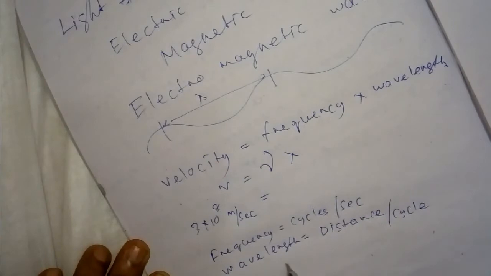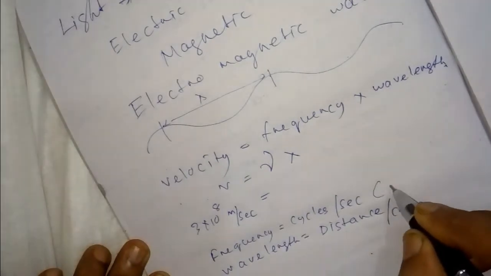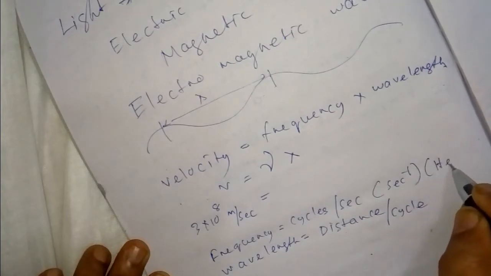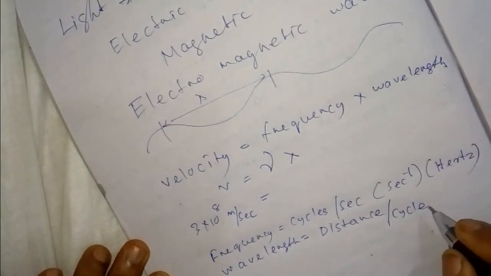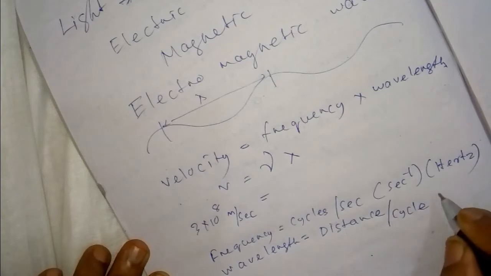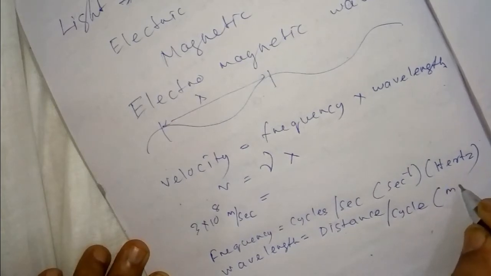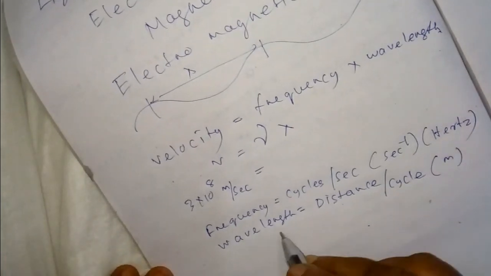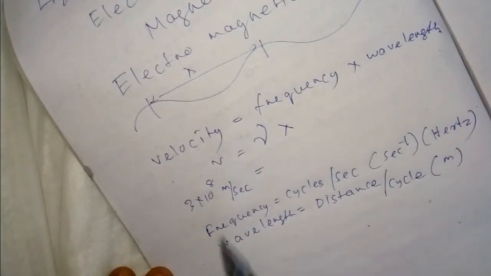Distance per cycle is wavelength. The unit of frequency is second inverse or hertz. The unit of wavelength is a distance unit, meter or centimeter. And the velocity is in meter per second.